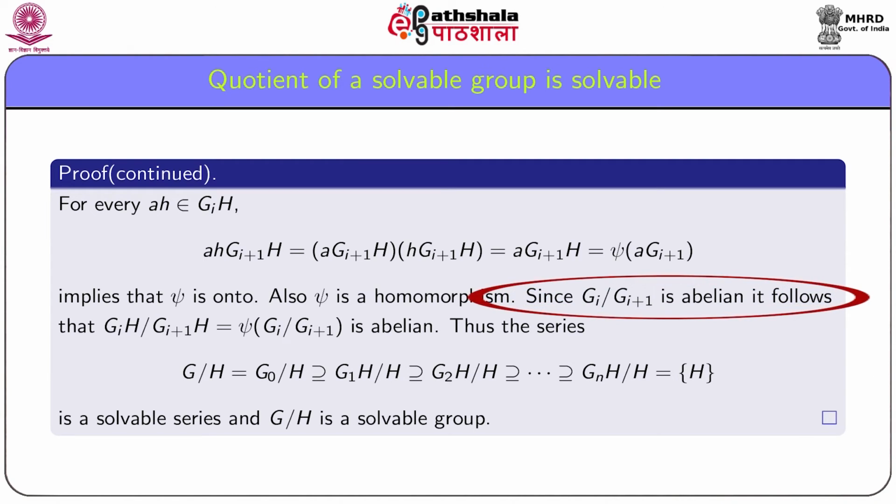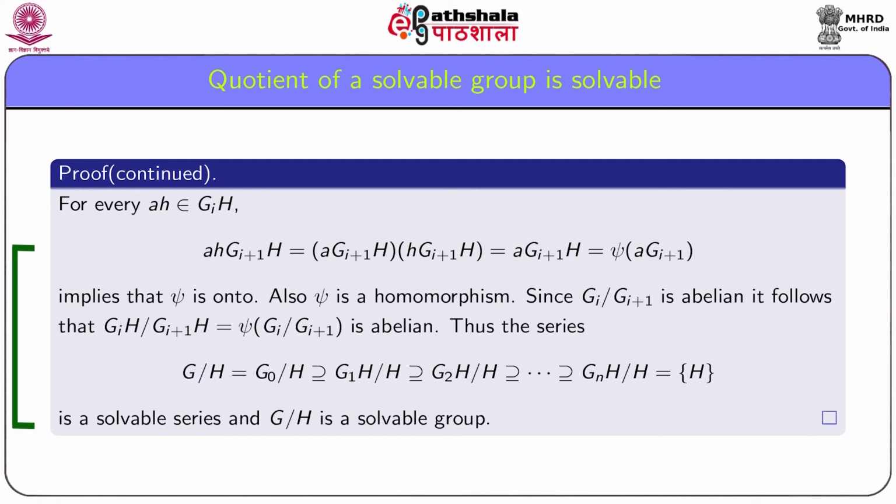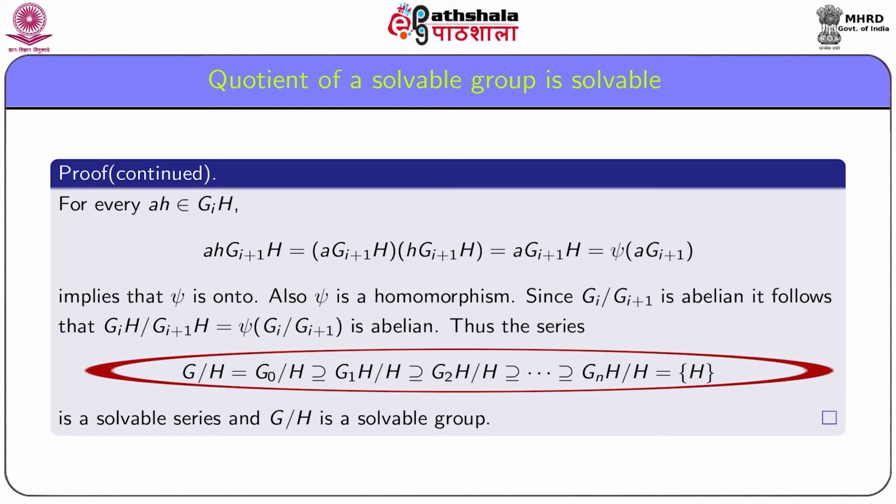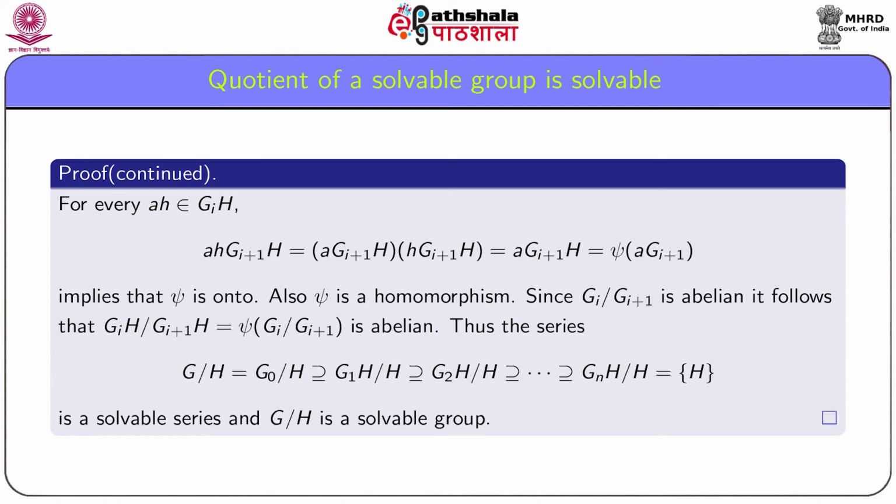Since G_i/G_{i+1} is abelian, it follows that psi(G_i/G_{i+1}) is abelian, but psi(G_i/G_{i+1}) is equal to G_iH/G_{i+1}H. And it follows that the series G/H = G_0H/H contains G_1H/H contains and so on is a solvable series for the quotient group G/H, and hence the quotient group G/H is a solvable group.